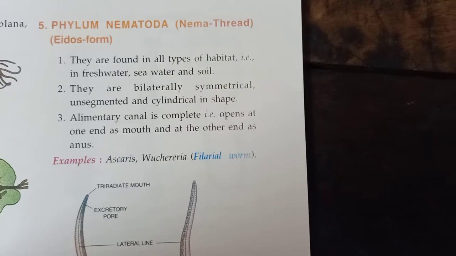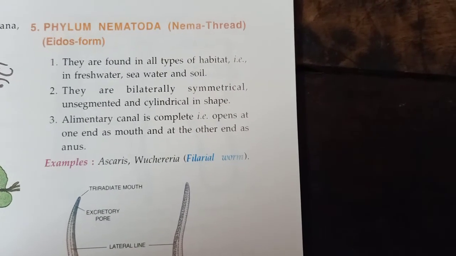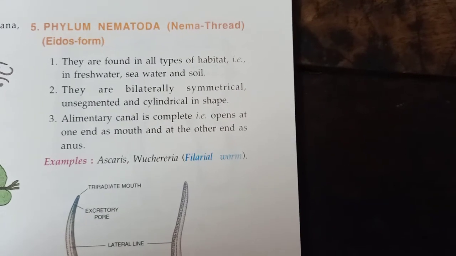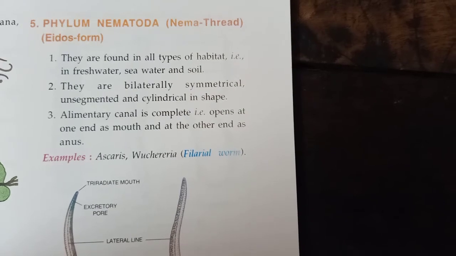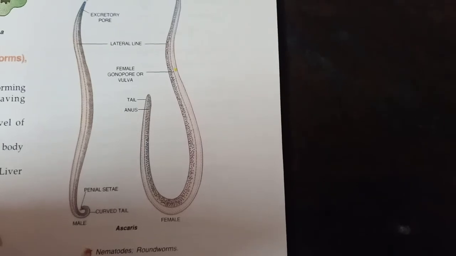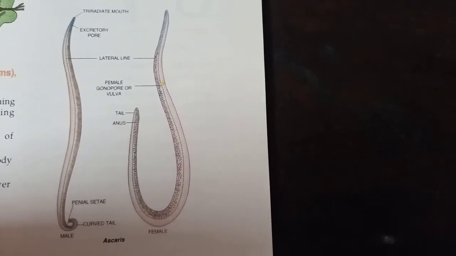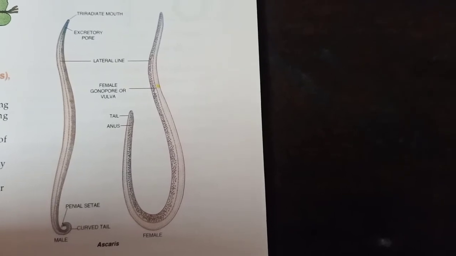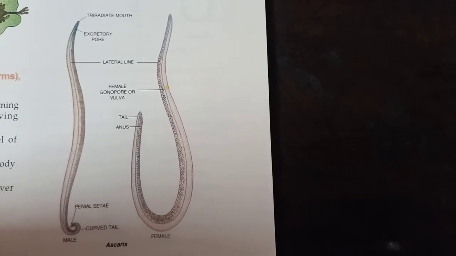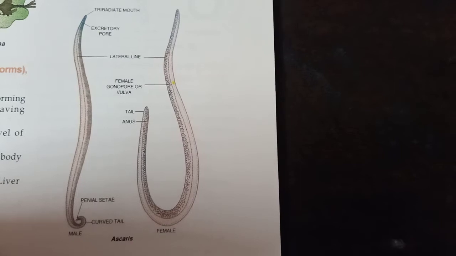Third point is the alimentary canal is complete, that is it opens at one end as mouth and at the other end as anus. For example, Ascaris and Wuchereria. Now you can see the pictures of Ascaris. One picture is of a male and the other is of a female, and you can easily see the parts: their mouth, their tail, the anus, and the female and male parts.